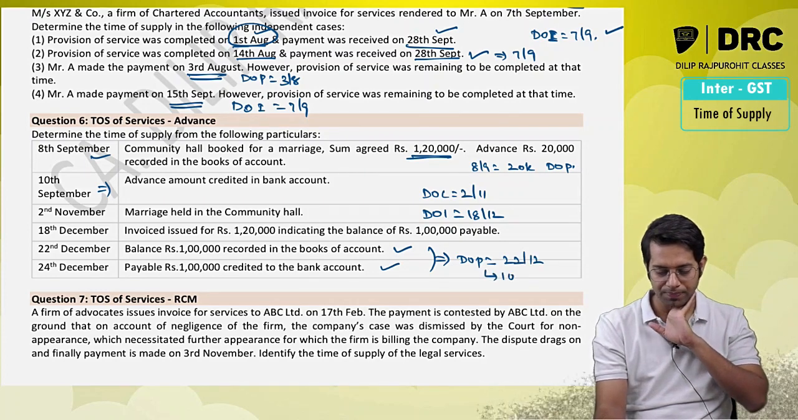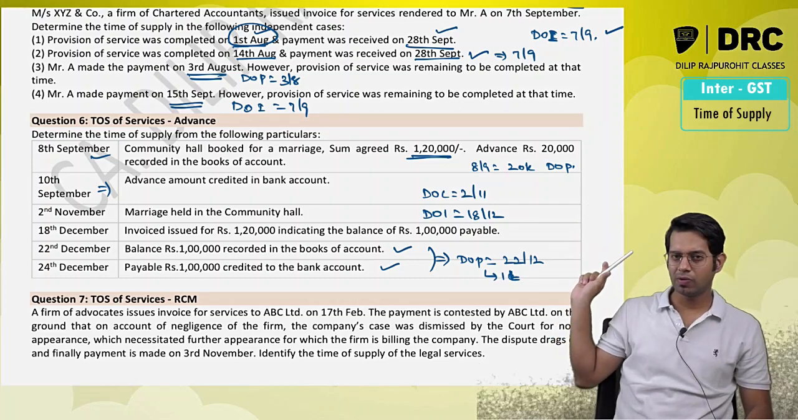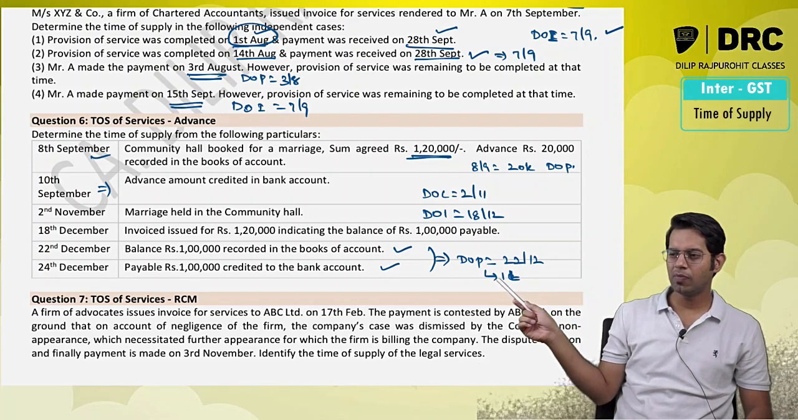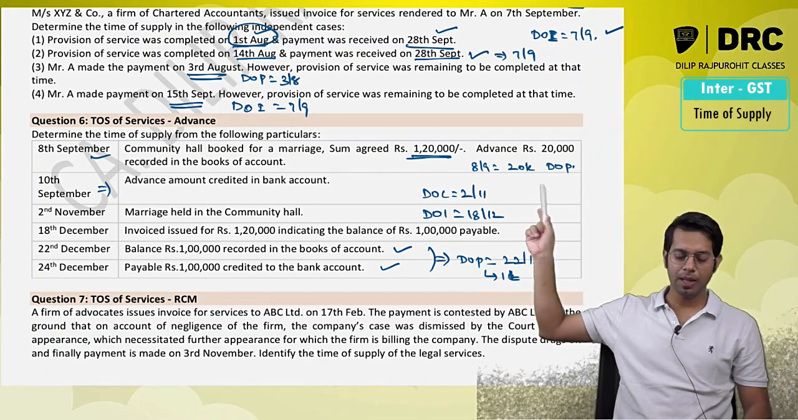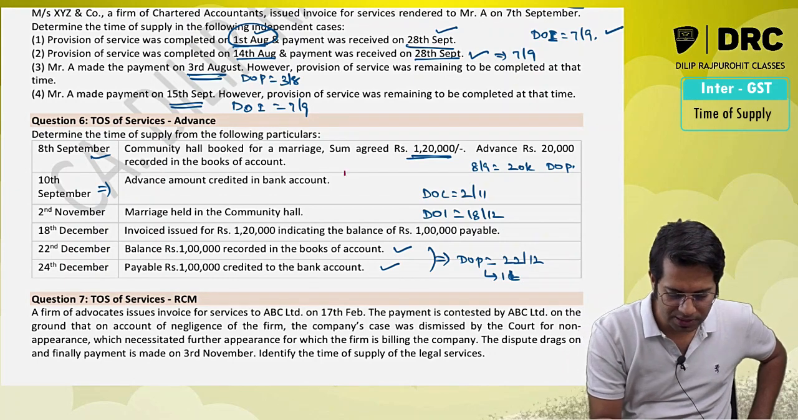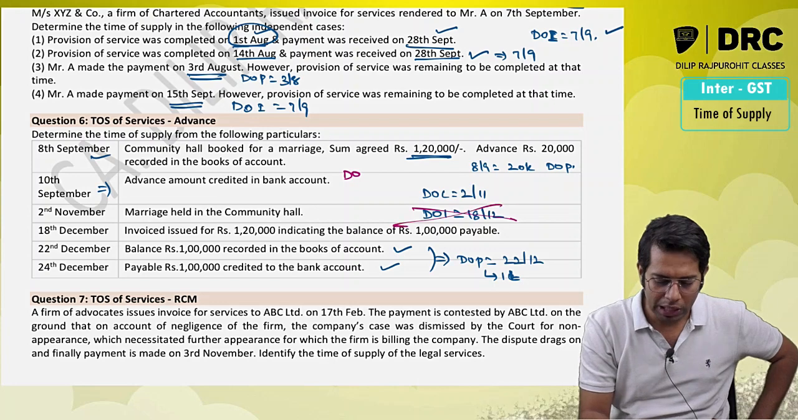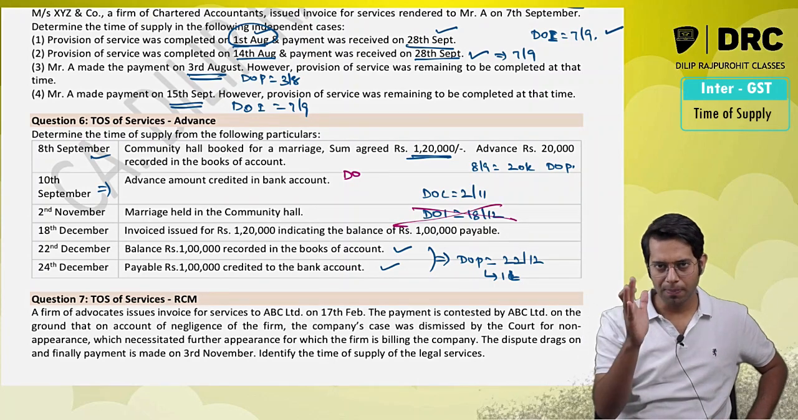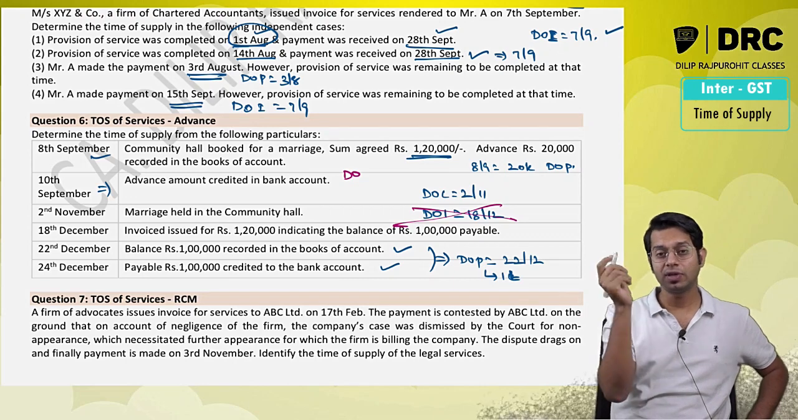for rupees 1 lakh. See, for 1 lakh, the total agreed value was 1,20,000. For 1 lakh, the date of payment will be 22nd of December, and for 20,000, the date of payment will be 8th of September. So what is the time of supply? Time of supply is simple, sir. Is the invoice issued within the due date? No. Invoice is required to be issued on completion, before completion, or within 30 days of completion. It is issued after 30 days of completion.